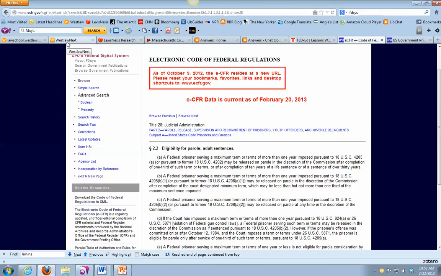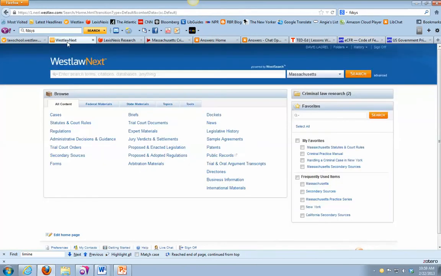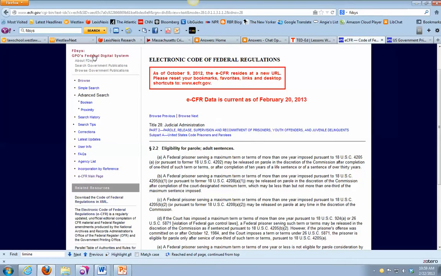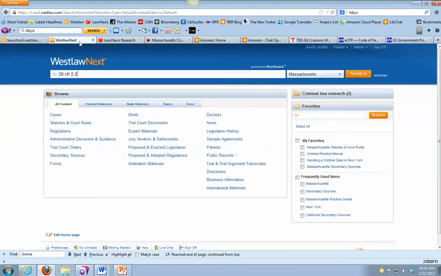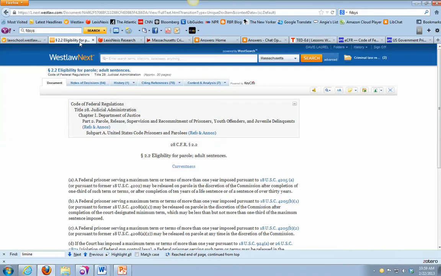So just to show you guys on Westlaw, I'll pull up this exact reg, Title 28 CFR, Code of Federal Regulations. Back over here to check my citation, 2.2. So if you had a cite, you could just plug that into the search bar on Lexis or Westlaw.